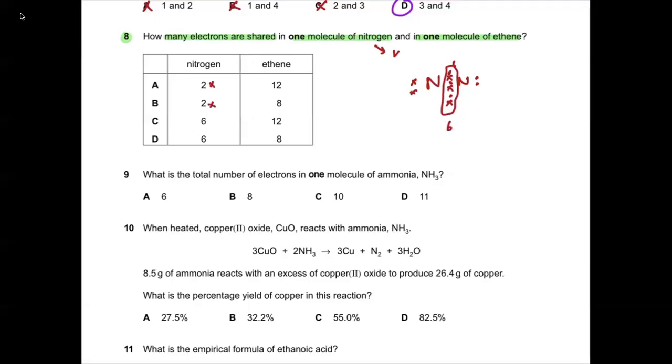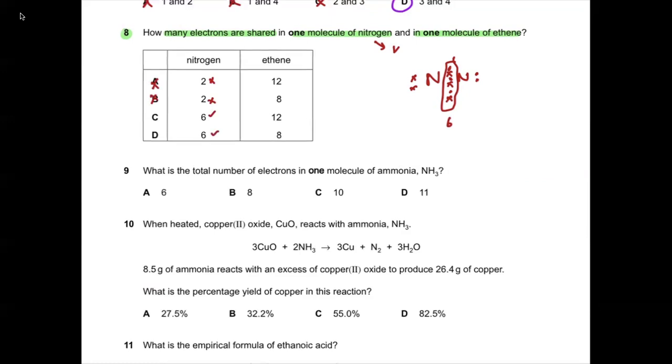So see, A and B go wrong, and 6 and 6, C and D, are correct. Now, if you come to ethene, in ethene there is a carbon-carbon double bond. There is one hydrogen, two hydrogen, three hydrogen, four hydrogen. So if you see how many bonds are there? 1, 2, 3, 4, 5, 6. 6 bonds. And if there are 6 bonds, how many electrons must be shared? 12 electrons must be shared, right? So it means that this 8 makes the D wrong and the C is the correct statement.